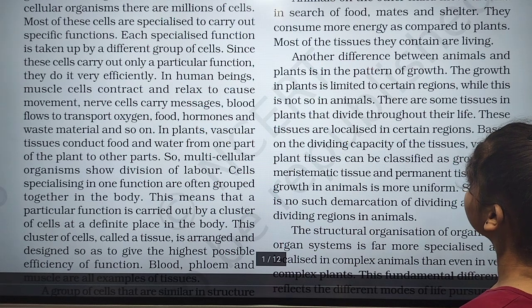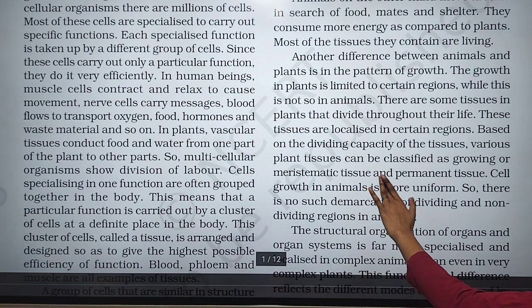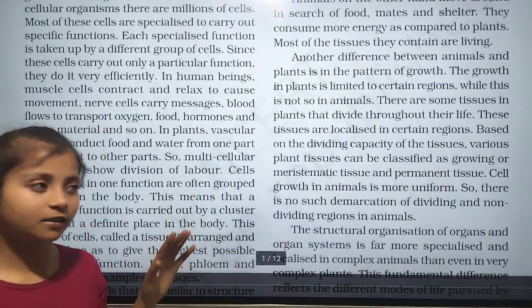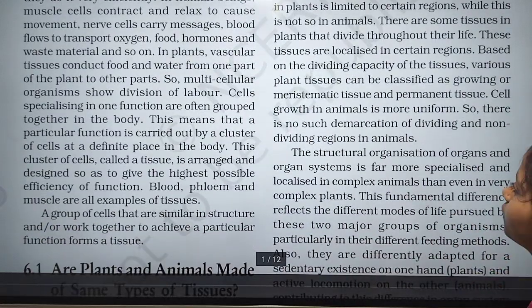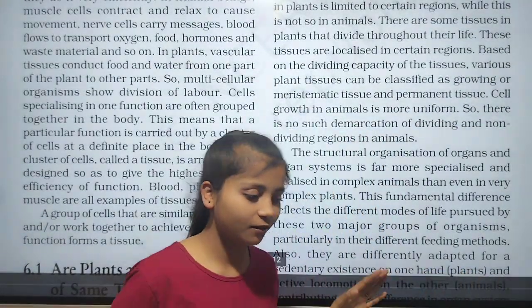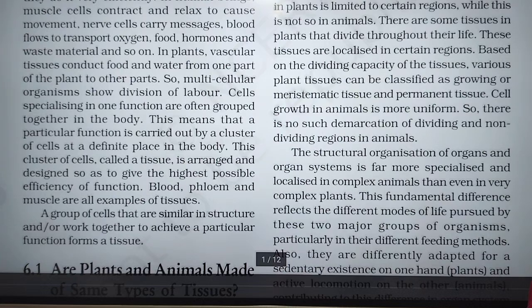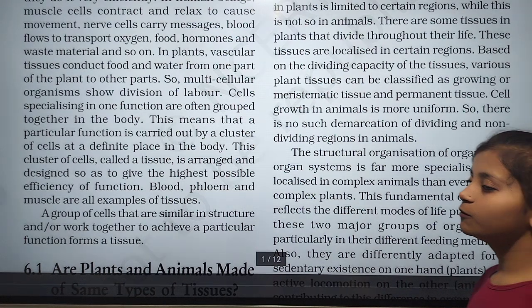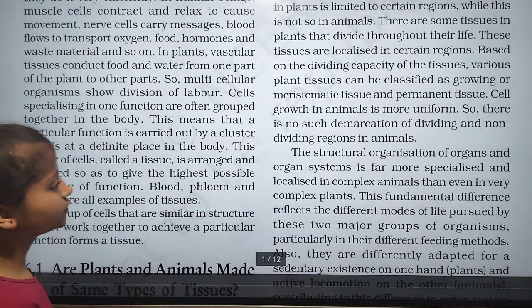Various plant tissues can be classified as growing or meristematic tissue and permanent tissue. Obviously, the name is given that permanent, it is always permanent. Cell growth in animals is more uniform. So there is no such demarcation of dividing and non-dividing regions in animals. It means there are also many dividing and non-dividing parts in animals. Demarcation.